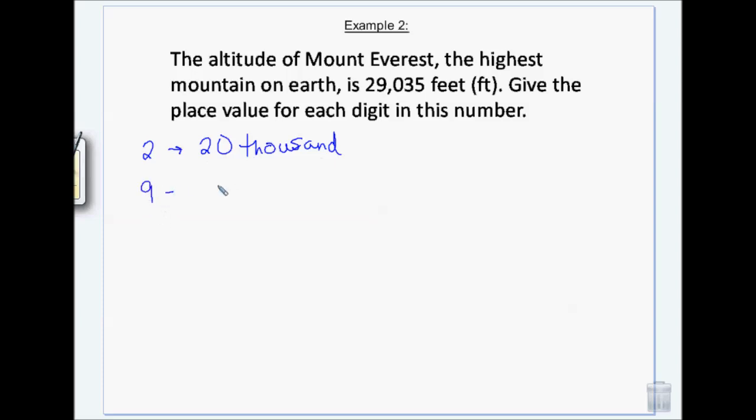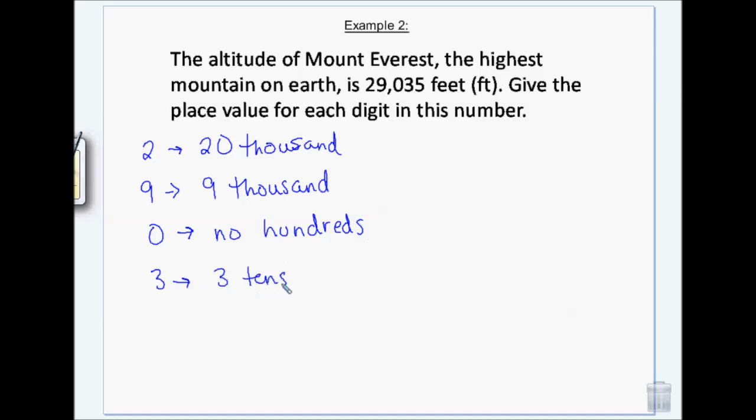The 9 is 9,000. The 0 is no hundreds. Right? We have no hundreds. The 3 gives me 3 tens or 30. And then the 5 is just 5 ones.